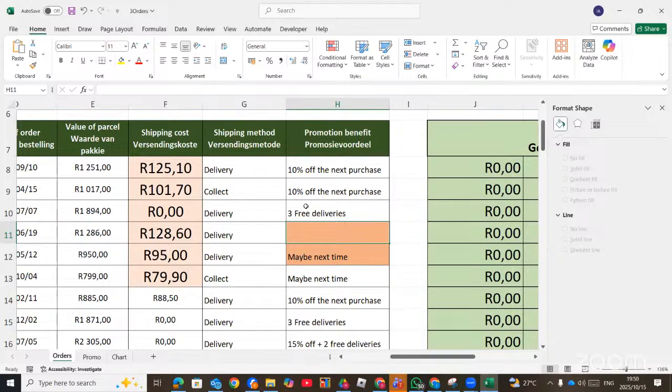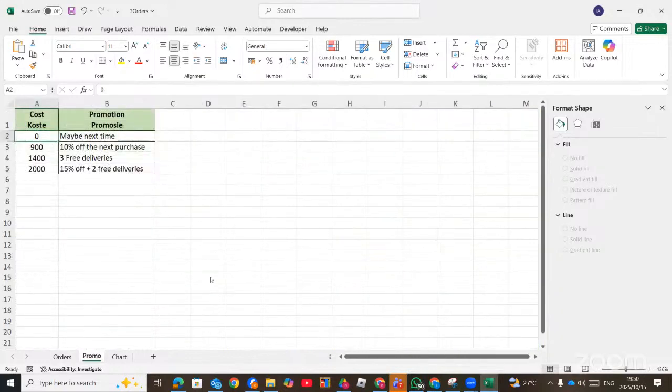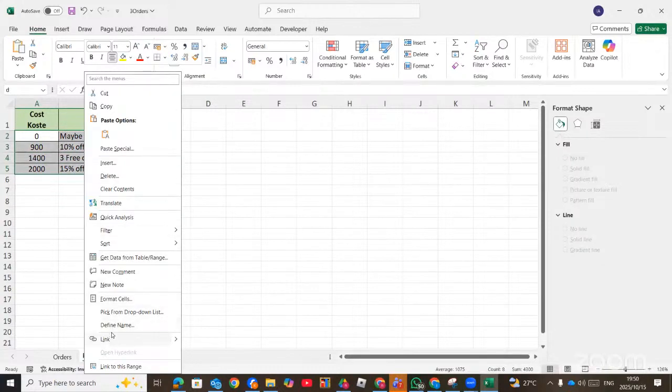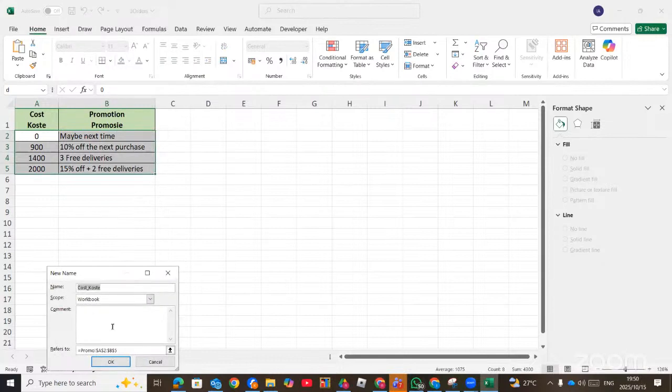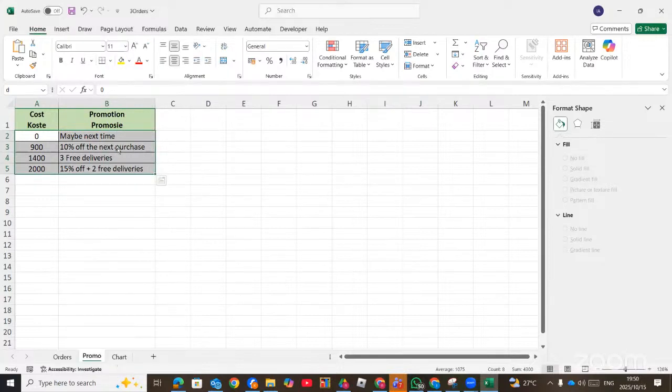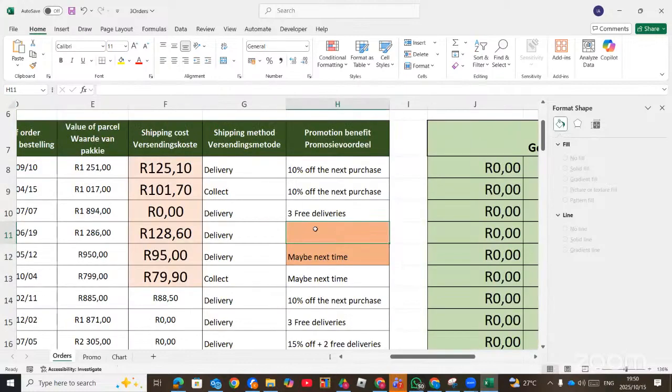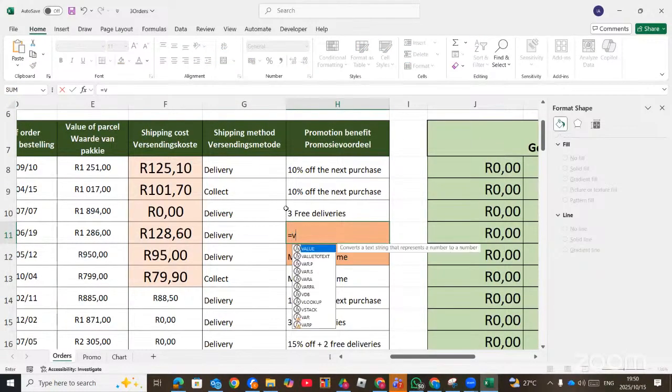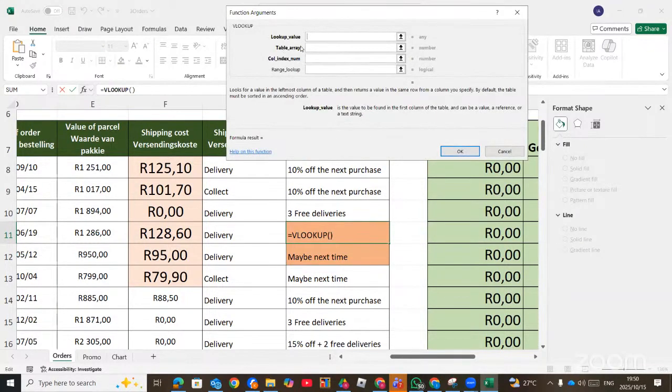Like I said, whenever you are dealing with VLOOKUP, you go to the table, select the values, and do not include the heading. You right click, define name. Let's say I'm giving a name as E, and then OK. That's the table name. Then you go to the other cell, equal sign, VLOOKUP, then you click on FX. So the table name is the table array, which is E. Lookup value is always from this table on the left-hand side. So here we're dealing with the shipping cost.